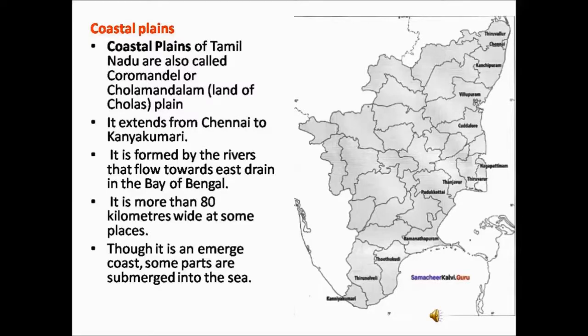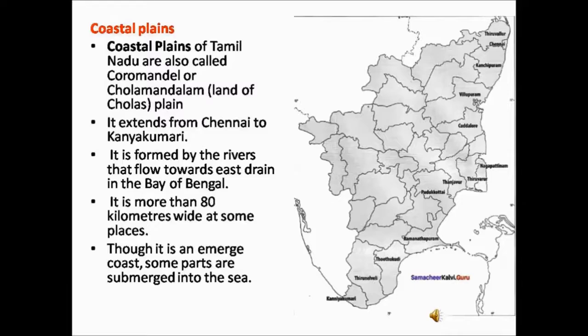Coastal plains of Tamil Nadu. Coastal plains of Tamil Nadu are also called as Coromandel or Cholamandalam plain. It extends from Chennai to Kanyakumari. As you can see in the map here, the regions or the districts along the coast, that is the sea, are called as the coastal plain or the coastal region. It is formed by the rivers that flow towards east and drain in the Bay of Bengal.